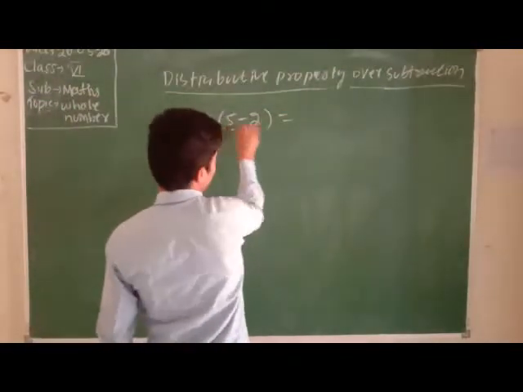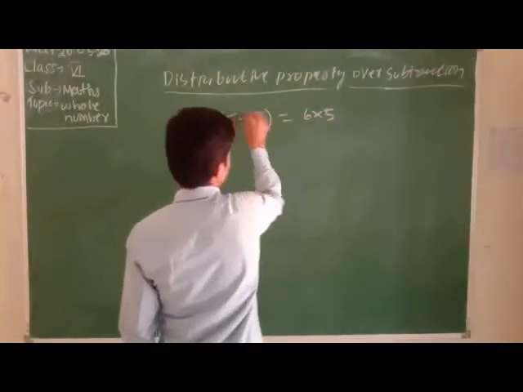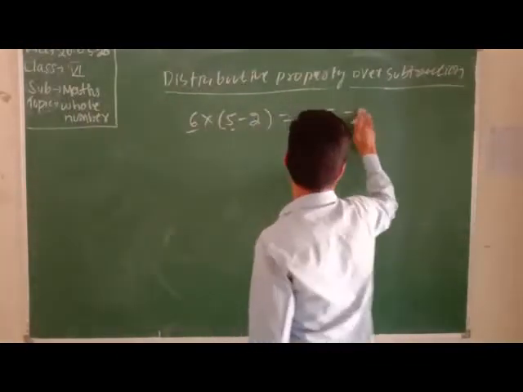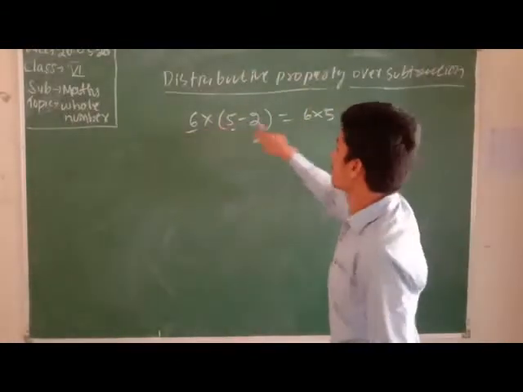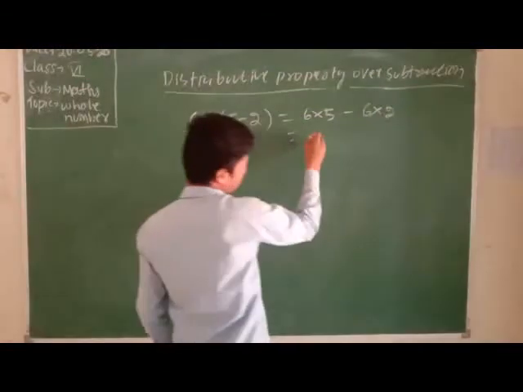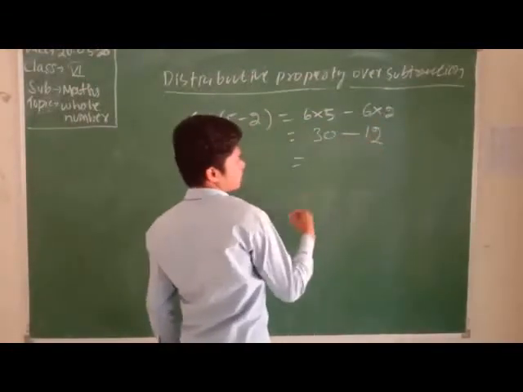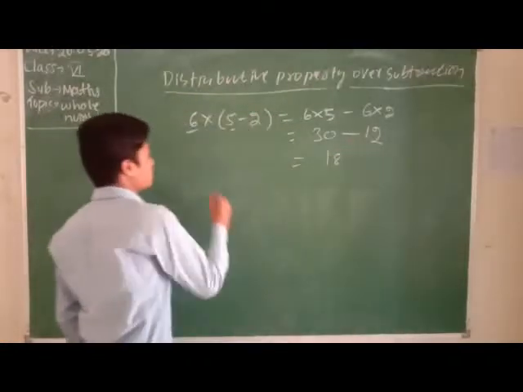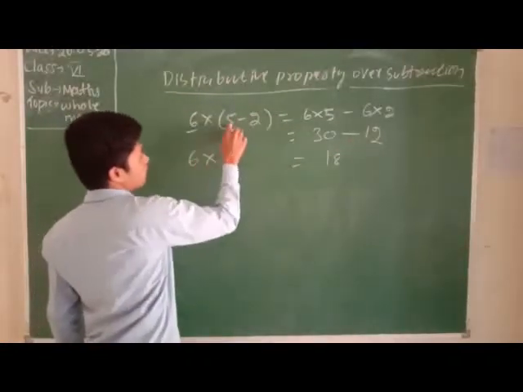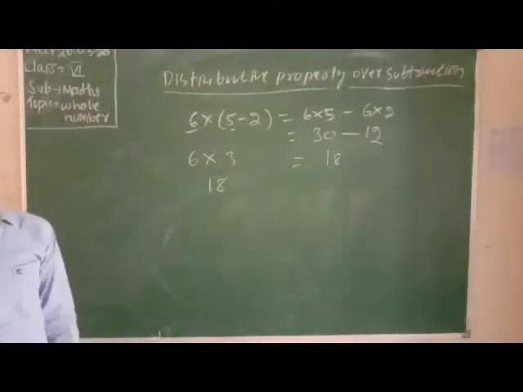Here 6 is multiplied with which one? 5. 6 into 5. This sign is there, minus. Then put that minus sign. Sorry, put the minus sign and use your plus. 6 is multiplied here with 2. Okay, 6 fives are 30, 6 twos are 12. 30 minus 12 is 18. Then 6 into (5 minus 2) equals 3, 18. You got the answer. That means our answer is correct.